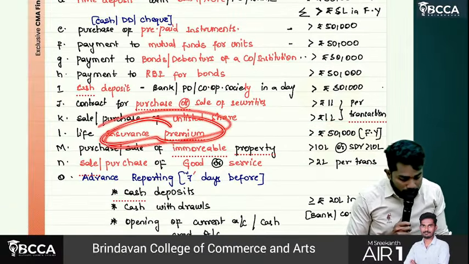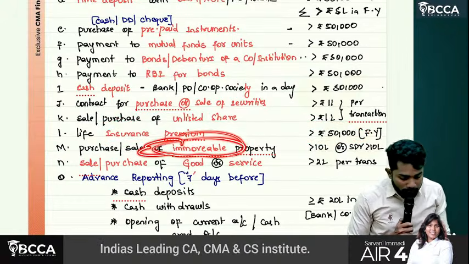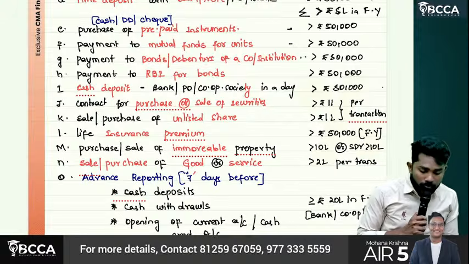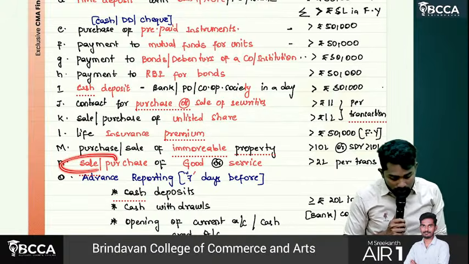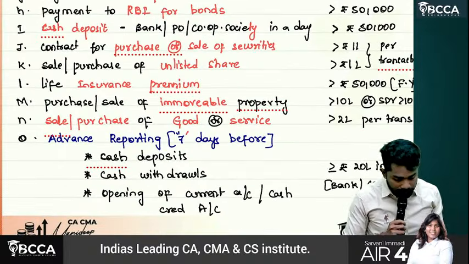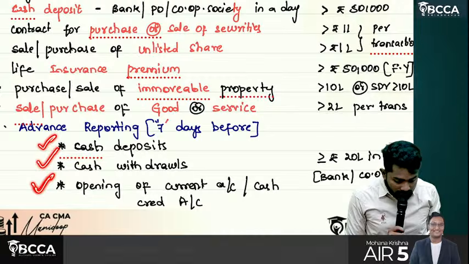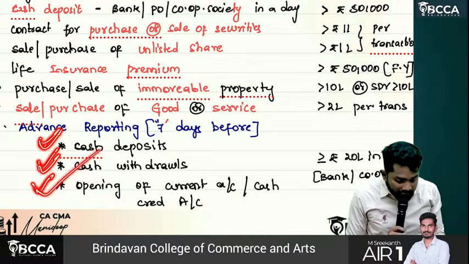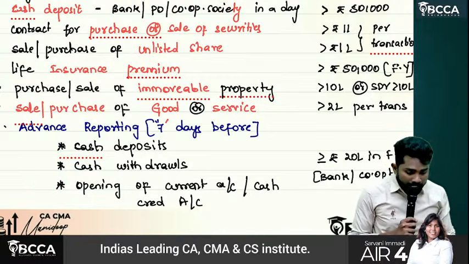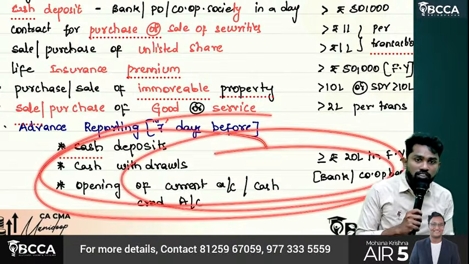Life insurance premium greater than 50,000. Purchase and sale of immovable property greater than 10 lakhs, or stamp duty value greater than 10 lakhs. Sale or purchase of goods or services greater than 2 lakhs per transaction. Then if you are going to enter into these kinds of transactions, you should report them in advance itself. You should report your PAN number in advance if you are going to enter into these kinds of transactions.